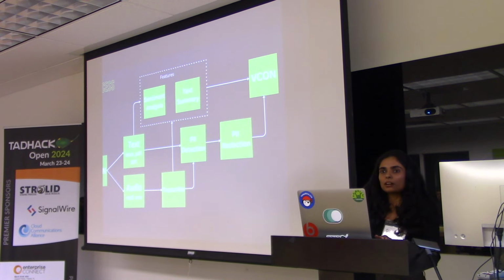It will list out the PIIs like your name, address or phone number, followed by that we do the redaction, which will redact the text by replacing the word with redacted, and the audio will be muted.